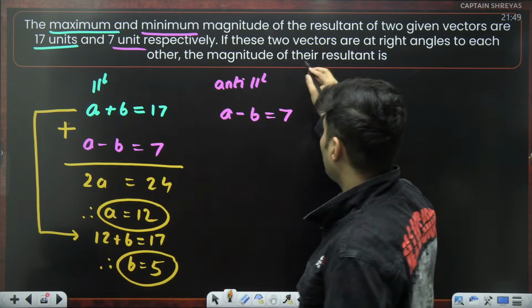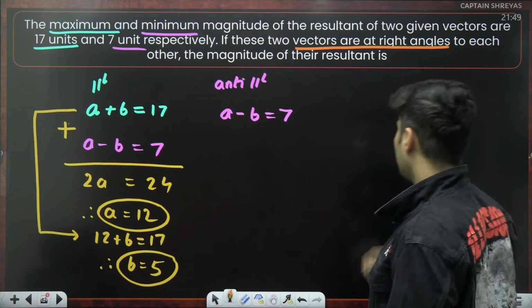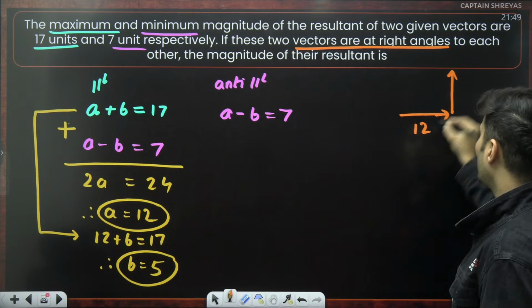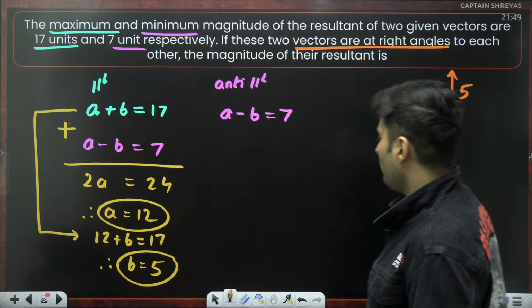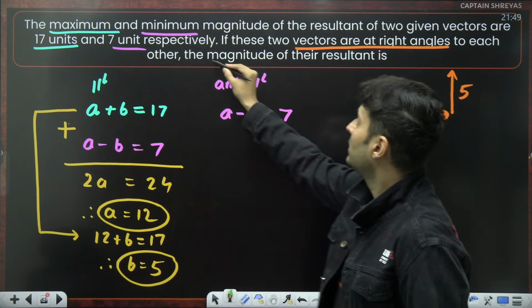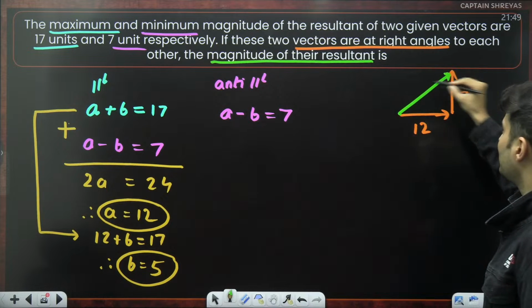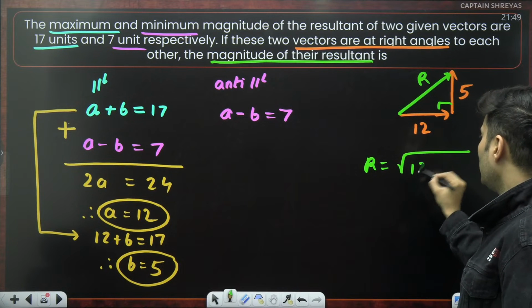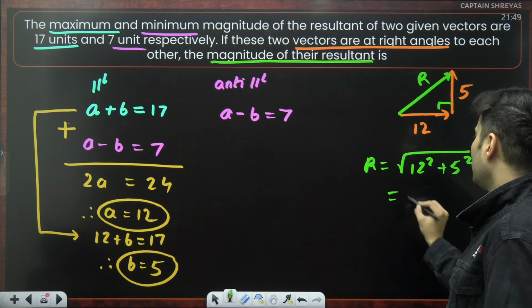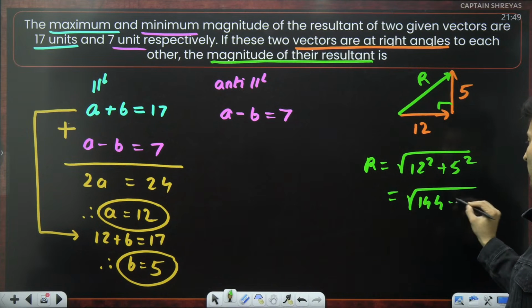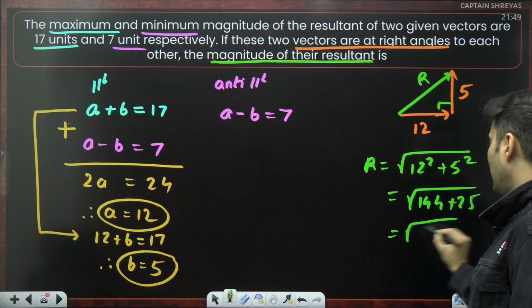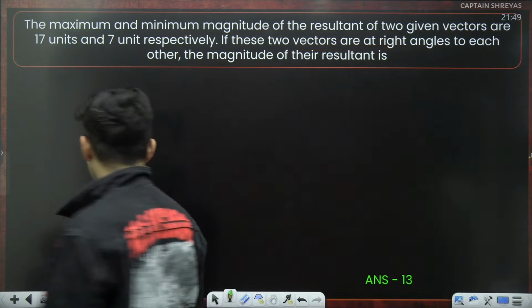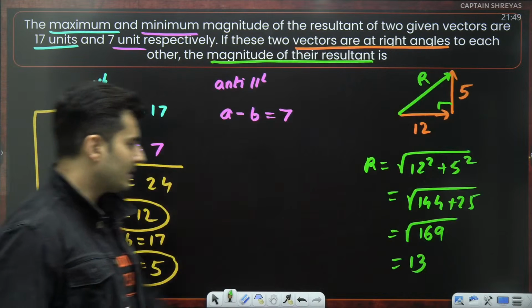What does the next part of the problem say? If the vectors are at right angles, that means one vector is here, another vector is here. One vector of magnitude 12, another vector of magnitude 5. And the magnitude of the resultant, that means this is the resultant, guys. Use Pythagoras theorem. R is basically root of 12 square plus 5 square. This is 144 plus 25, which is 169, which is 13. So the answer to this question is going to be 13.